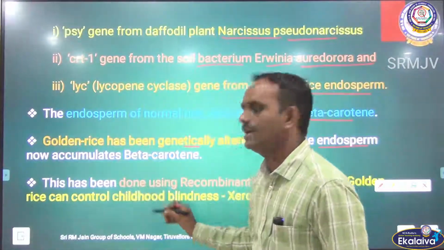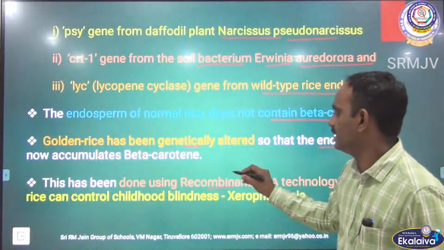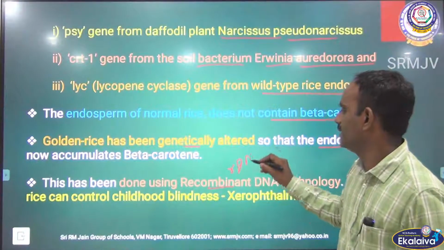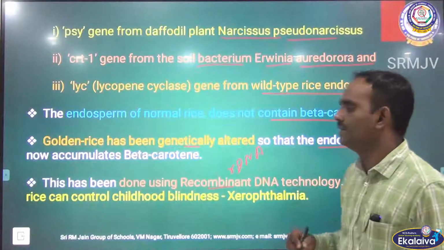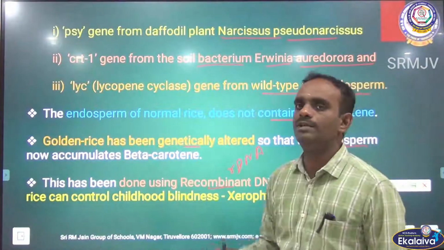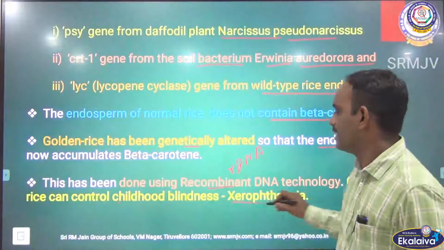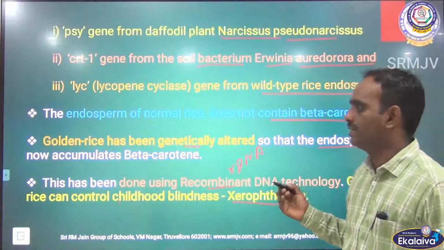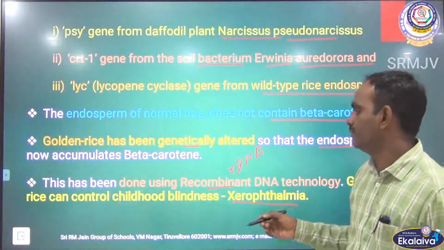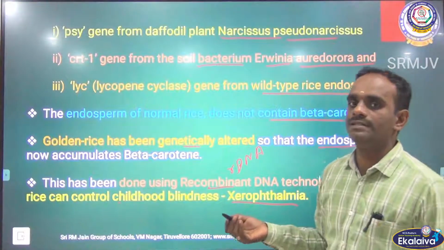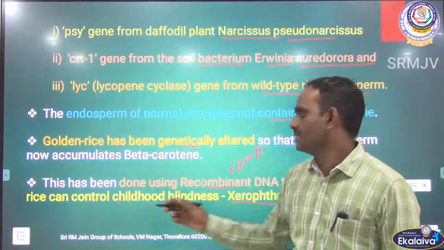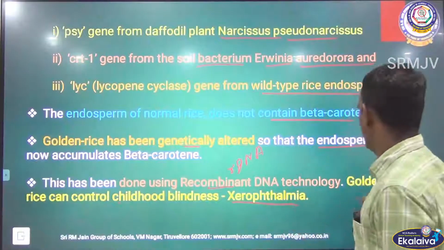This has been done using rDNA technology, that is recombinant DNA technology, and golden rice can control childhood blindness, that is xerophthalmia. So this beta carotene has the ability to control the xerophthalmia disease, an eye defect.